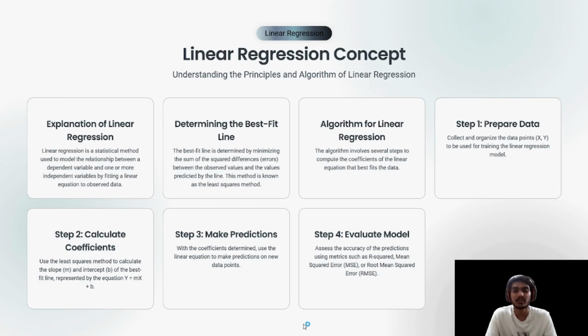Step 3. Make predictions. With the coefficients determined, use the linear equation to make predictions on new data points. Step 4. Evaluate model. Assess the accuracy of the predictions using metrics such as R squared, mean squared error, MSE, or root mean squared error, RMSE.